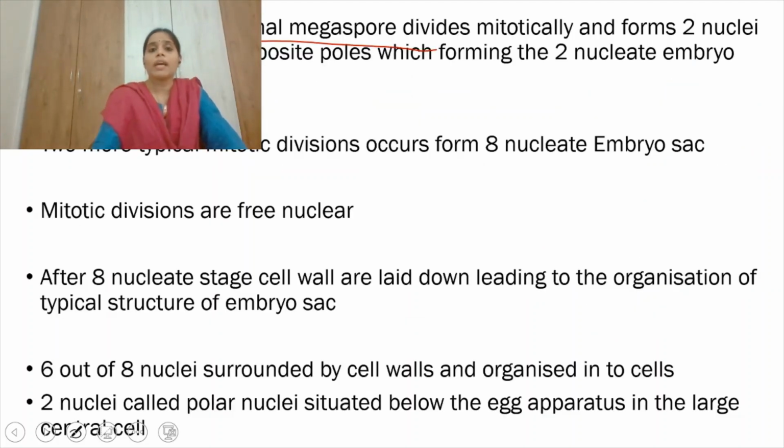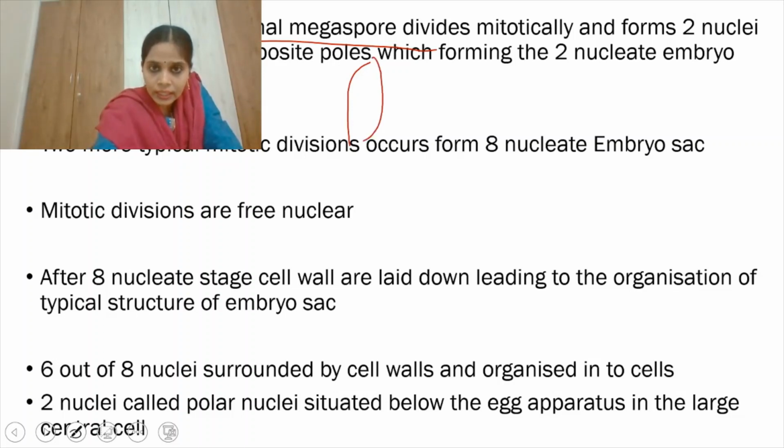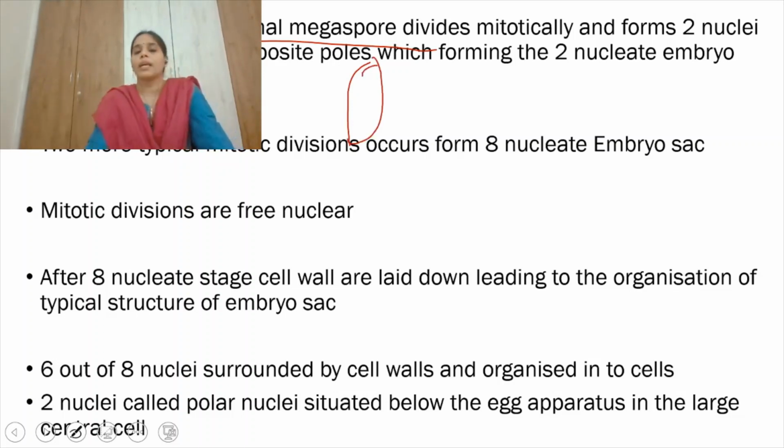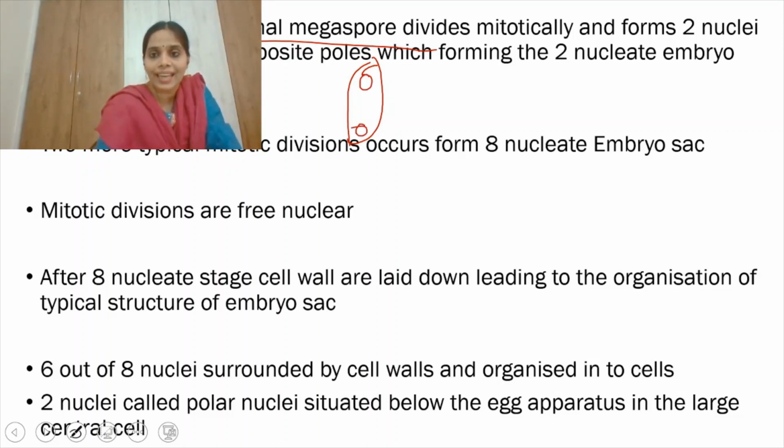The functional megaspore nucleus divides mitotically and forms 2 nuclei which move to the opposite poles. One is towards the micropylar end and the second one is towards the chalazal end. So this stage we call 2 nucleate.